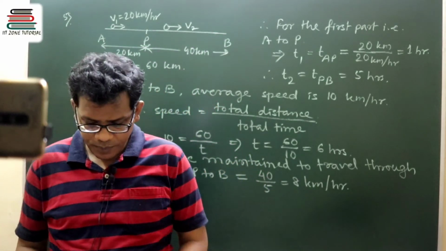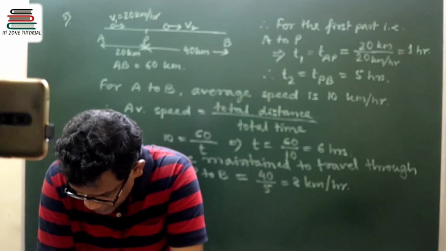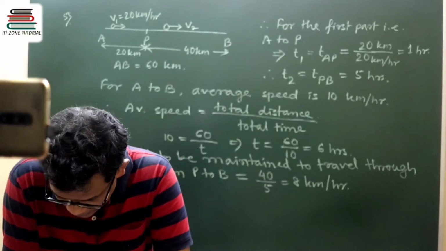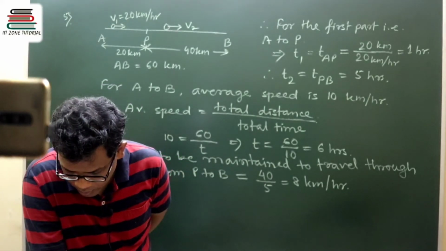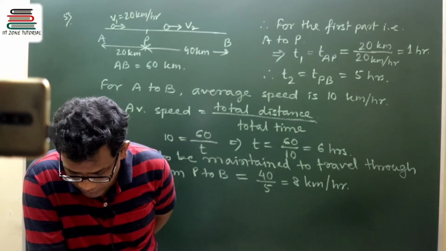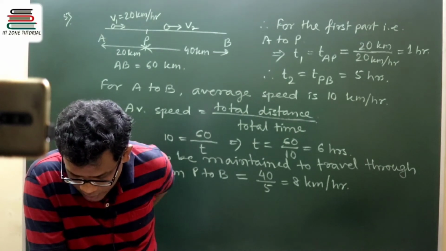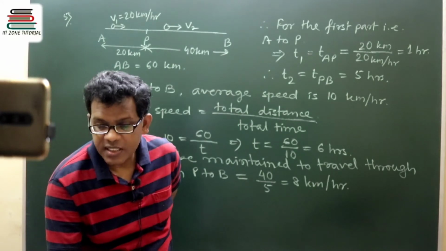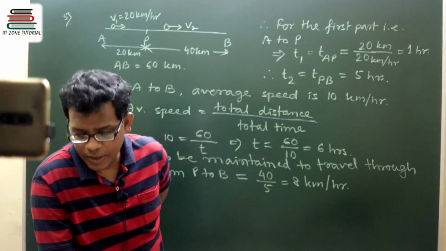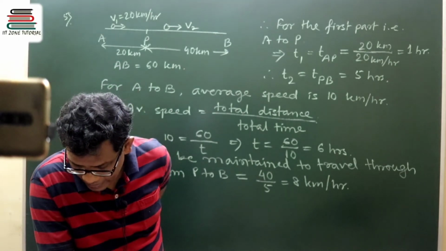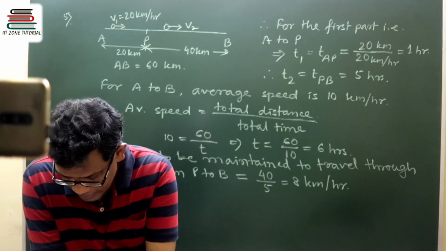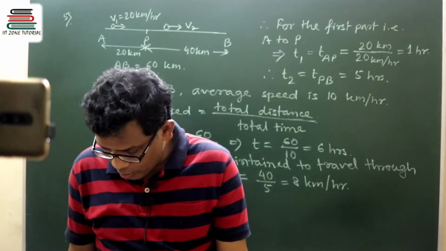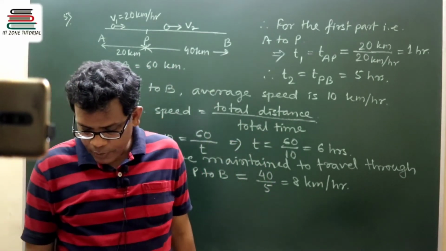Is it okay? Question number 6: a car starting from rest and moving along a straight path with uniform acceleration covers distances P and Q in the first two successive equal intervals of time. Fine. So a car starting from rest, so the initial velocity of the motion is 0, right? Acceleration is given uniform, but what the value is, that is not given. It says it covers distance P and Q.